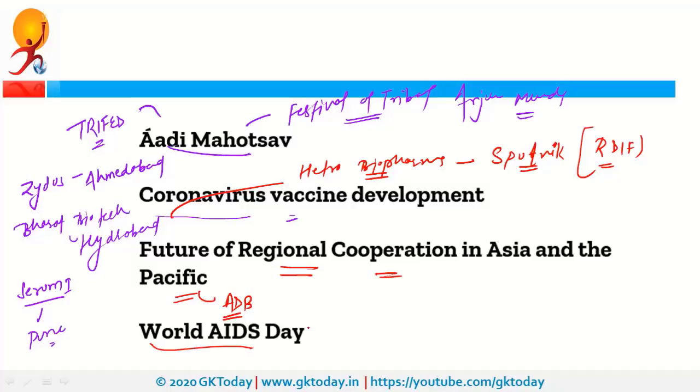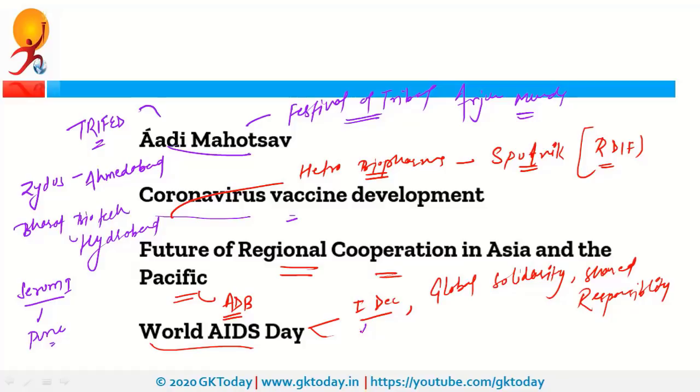Next is World AIDS Day. So it was on 1st of December. The theme was Global Solidarity, Shared Responsibility. 1st of December was also celebrated as BSF Day, that is Border Security Force. So it is under Ministry of Home Affairs. Apart from that, 1st of December was also celebrated as Nagaland Formation Day.